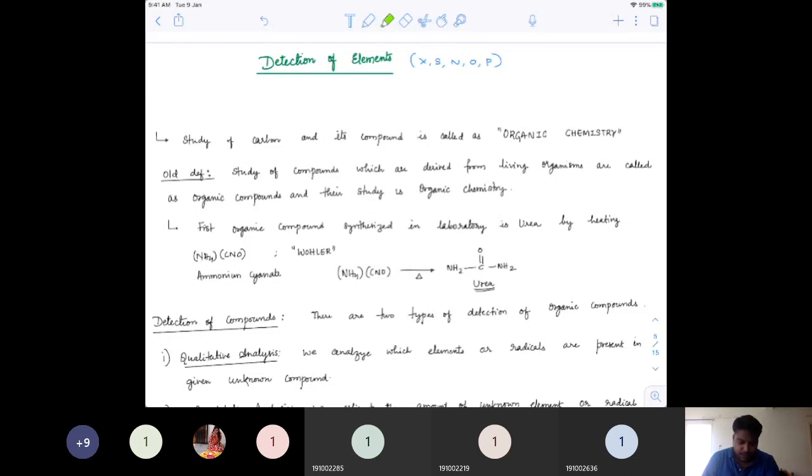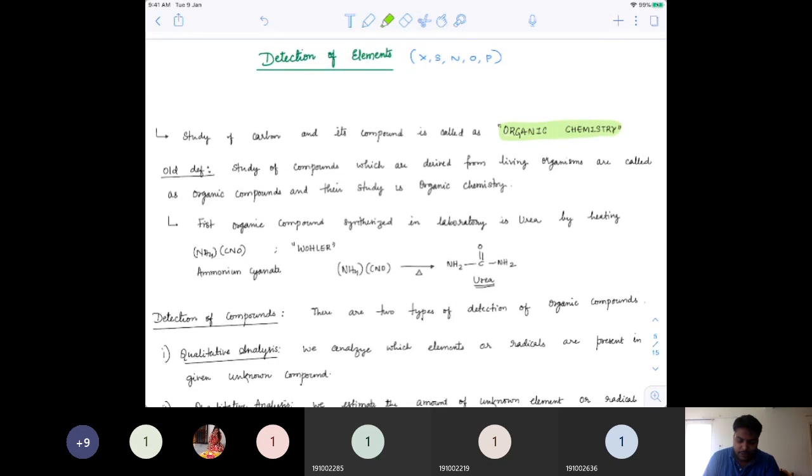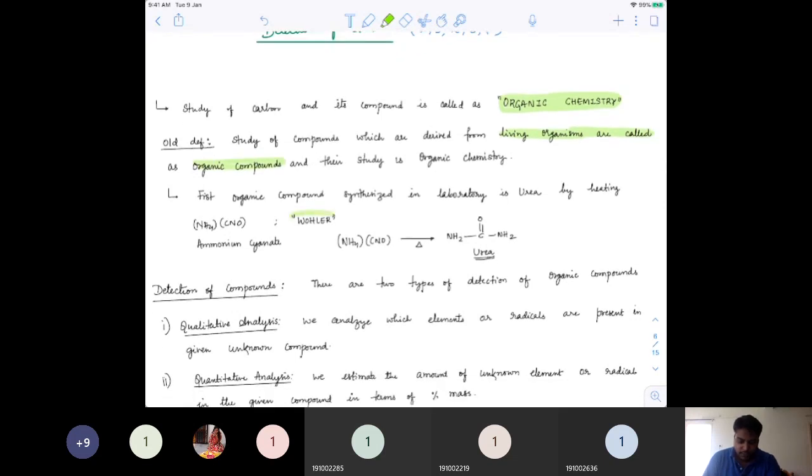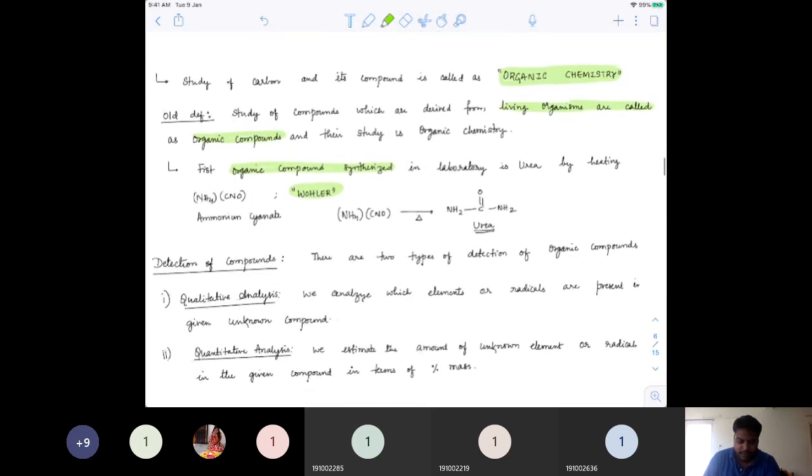Okay, suppose we study carbon and its compounds, that is usually called organic chemistry, right? As per the old definition, all living organisms were called organic compounds. But Wohler found that we can synthesize organic compounds using inorganic substances like ammonium cyanide. If you heat ammonium cyanide, you will get urea. That was the breakthrough, understanding that we can interconvert inorganic to organic compounds.